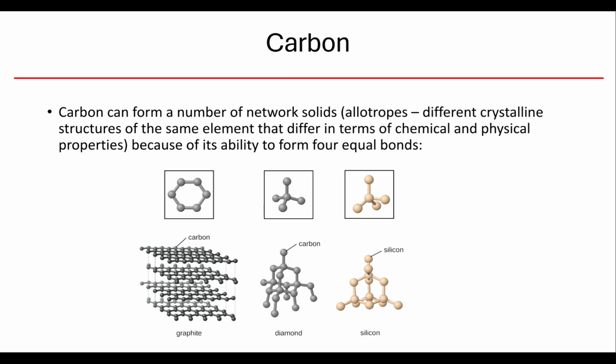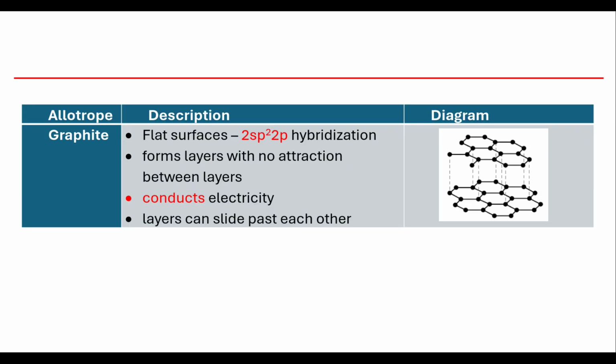Now, carbon is really unique in that because it can form 4 equal bonds, it can form a number of different allotropes or arrangements of crystalline solids. Okay, so our first one is graphite. Graphite is a flat molecule because every carbon atom forms at least one double bond. And so this makes them all have an sp2 hybridization, and they all end up being trigonal planar.